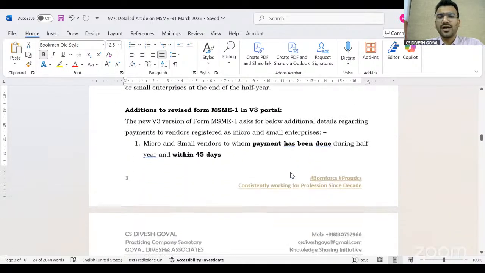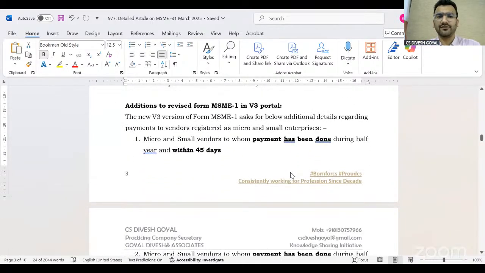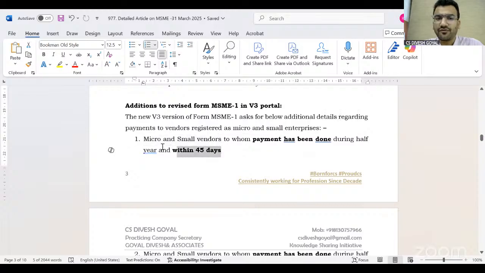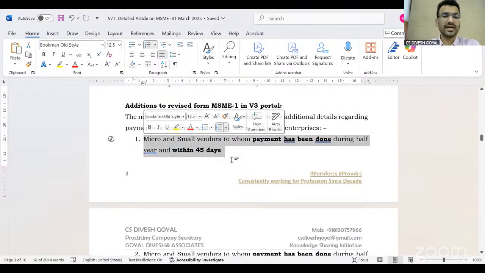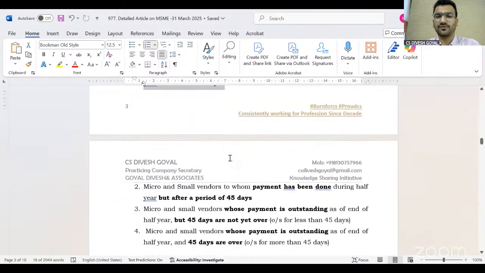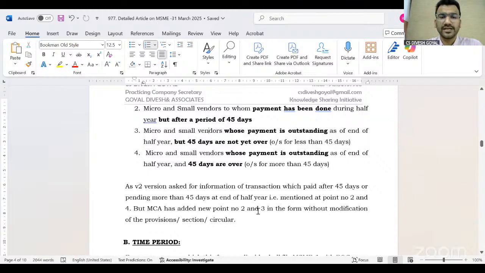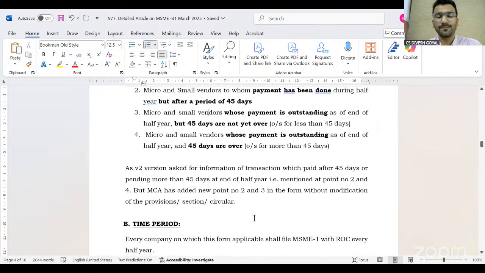But the scenario has totally changed in the V3 version. Now the V3 version is saying, if your vendor to whom payment has been made during the half year within 45 days, this is a new criterion as per the V3 version, even for payment made to the MSME vendor within 45 days during the half year, you have to file this form. Even if the payment is outstanding as of the half year end, but 45 days are not yet over, still you have to file this form. So these are the 2 points.